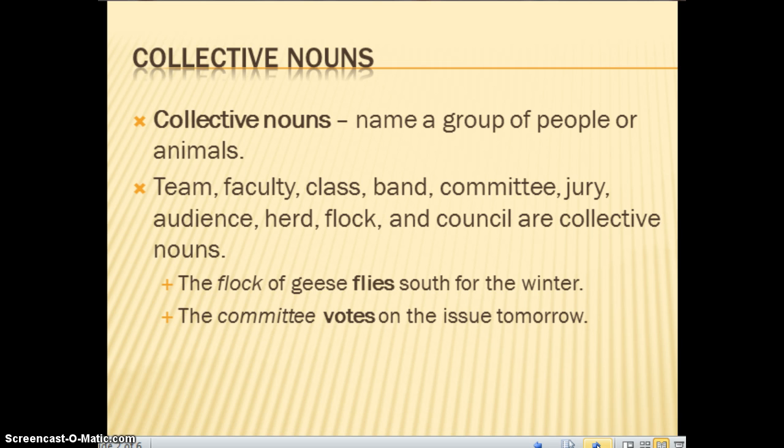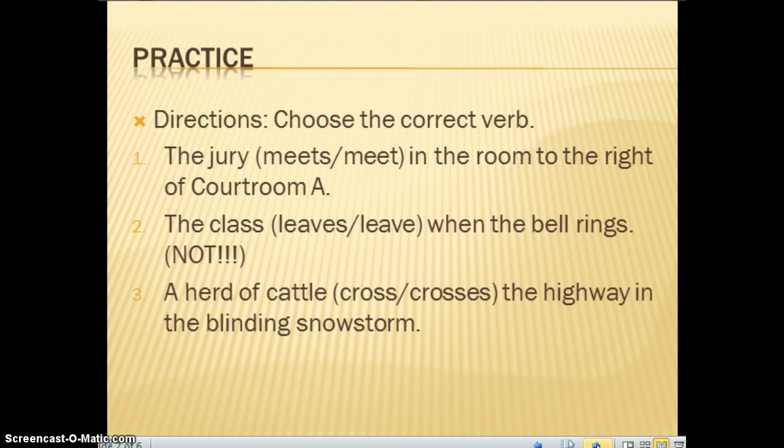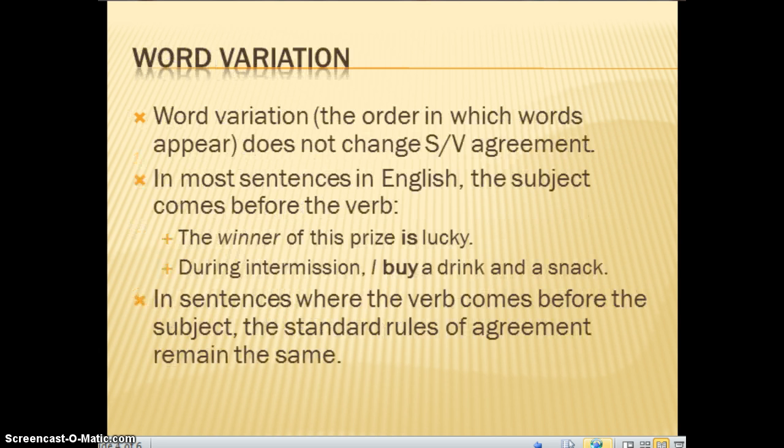You are only talking about one team, so the verb that goes with it is singular. And if you look, there's a whole list of collective nouns that would be associated with a singular verb. In this practice, all you need to do is choose the correct verb that goes with the noun. The next rule has to do with word variation. Word variation just means the order in which the words appear. Just because you have a question or the subject comes after the verb, that doesn't change the subject-verb agreement.